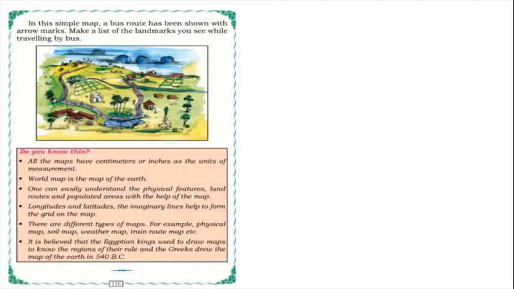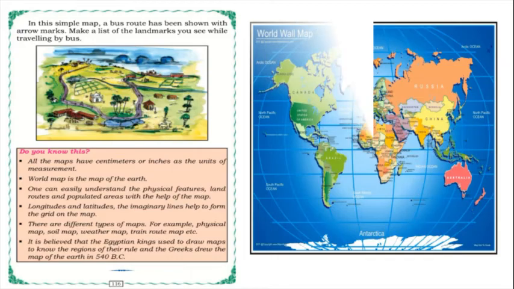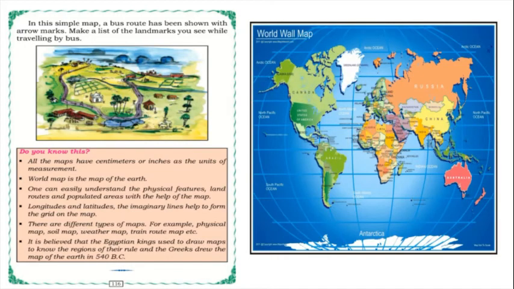All the maps have centimeters or inches as the unit of measurement. Yes, we already know, isn't it? In a big vast area, maps have centimeters or inches as the units of measurement. World map is the map of Earth. Isn't it, children? Yes, this is our world map, and we can get all about oceans, continents, everything on our world map.